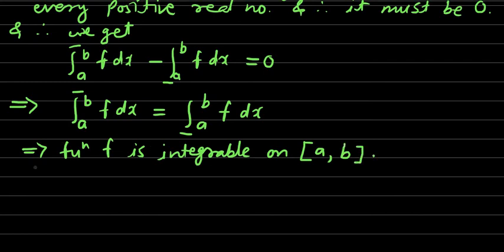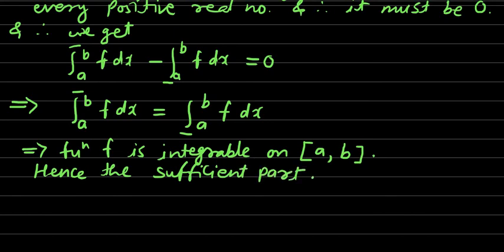So this we have proved, and this was our sufficient part. Hence the sufficient part. So we have proved the necessary part as well as the sufficient part, meaning both the parts of the theorem we have proved. Hence we have the theorem. Likewise we have proved this theorem.